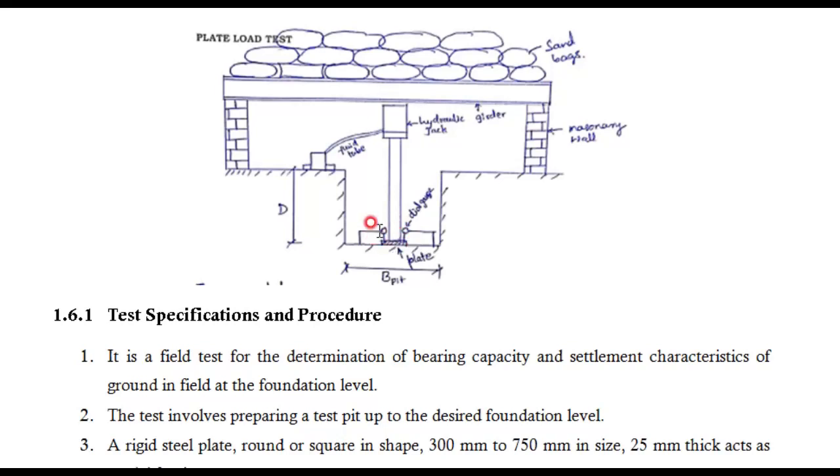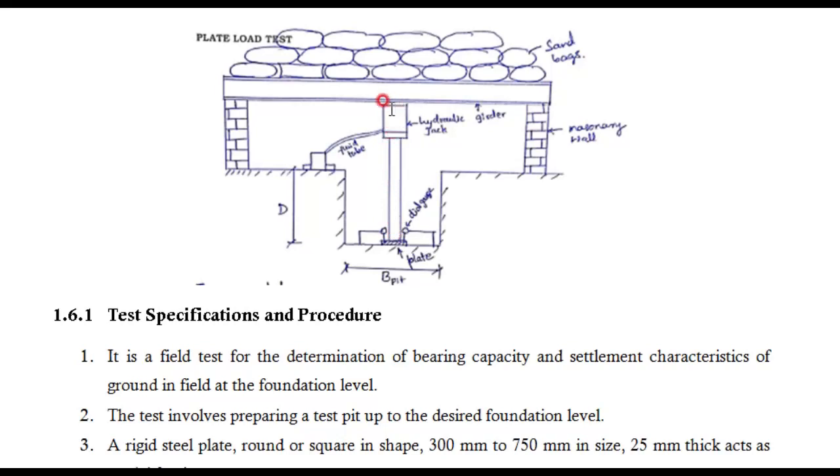And above that we will put 2 or 3 dial gauges at 120 degrees each, or otherwise 90 degrees each, or 180 degrees each. Opposite to opposite we will put 2 dial gauges, and whatever settlement is recorded in each dial gauge is written, and the average of that is considered as the settlement of the plate.